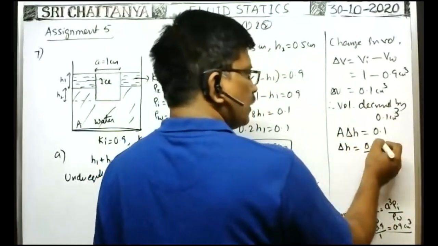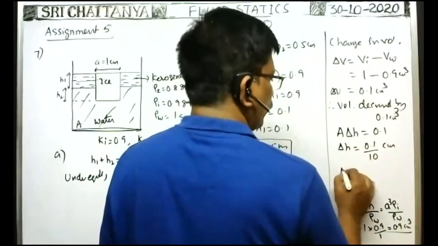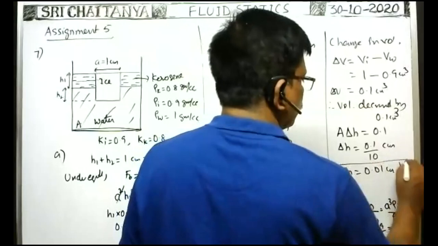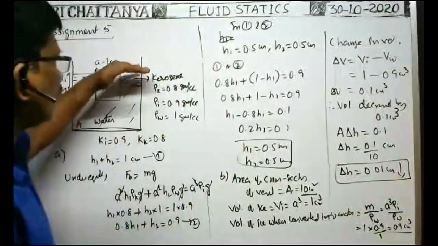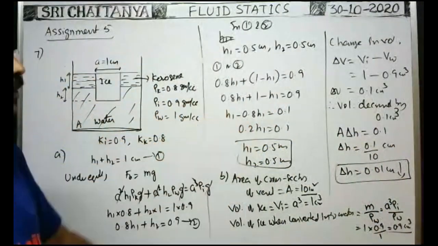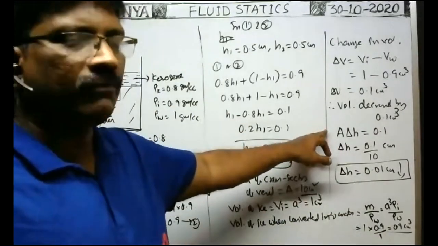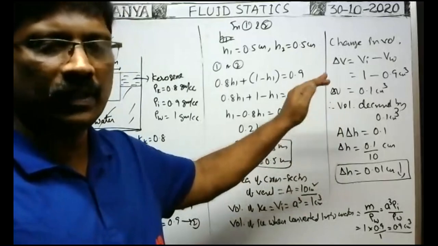This CSS, which answer is in centimeters. So delta H is equal to 0.01 centimeter falls. So the height of the liquid falls is equal to 0.01 centimeter. That is the answer: height of fall of the liquid level is equal to 0.01 centimeter.